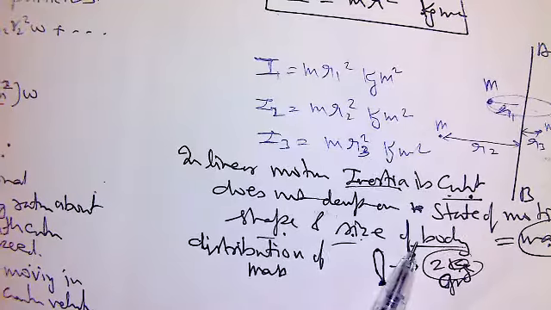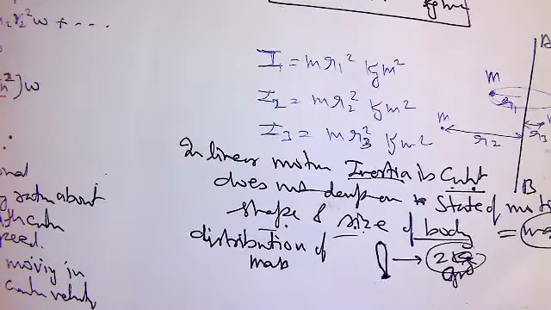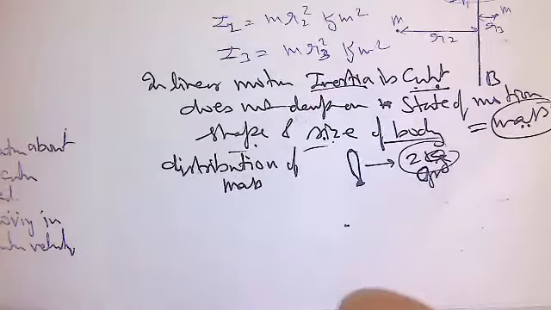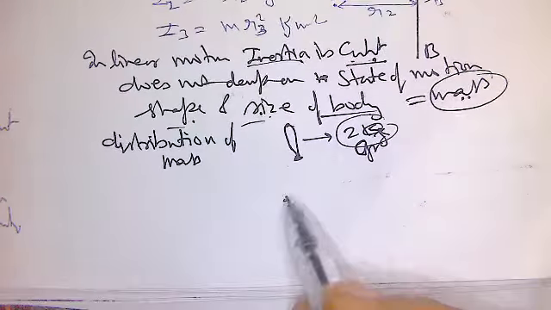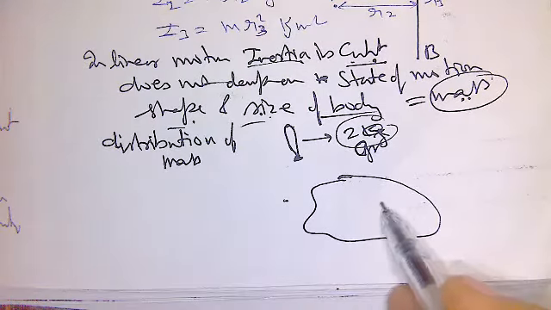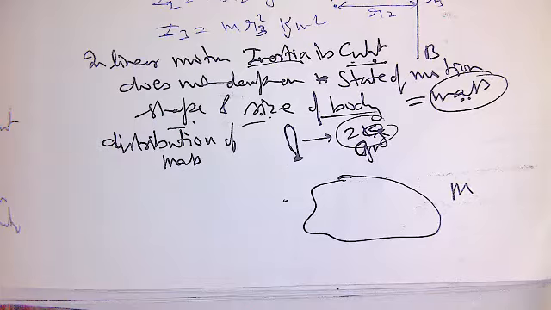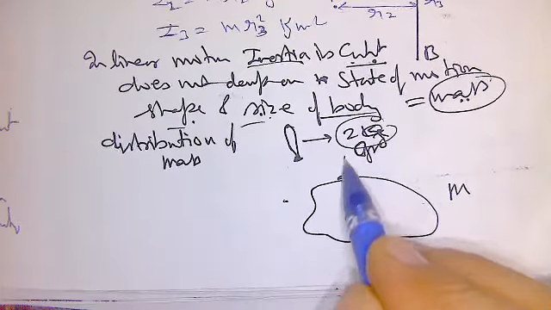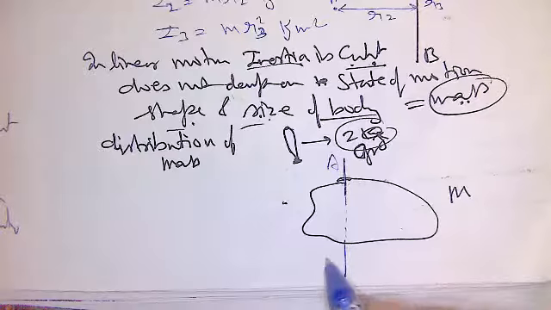So moment of inertia depends on the shape and size of the body, the distribution of mass in the body, and also the axis of rotation. Suppose this is a body, its mass is capital M, and it is made up of different particles of mass m1, m2, m3. This is the axis of rotation AB.